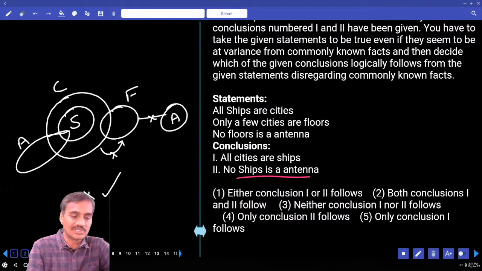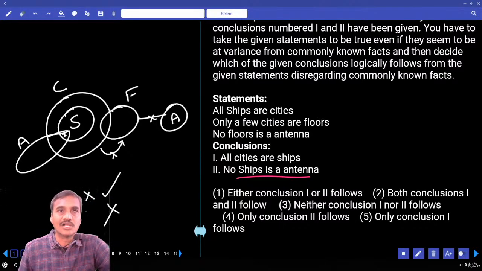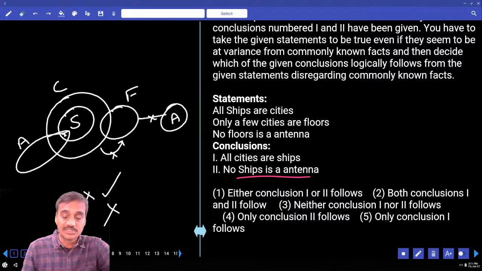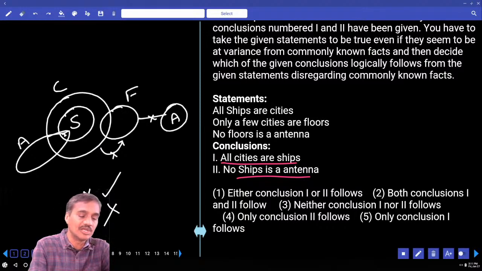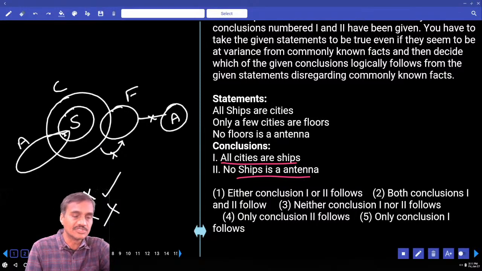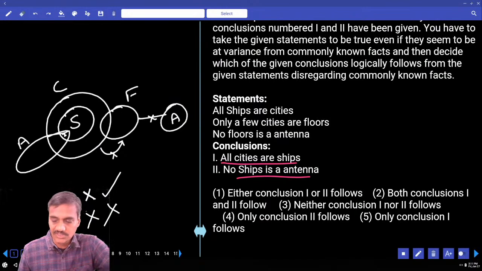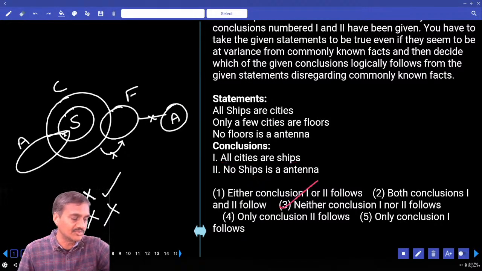Improvisation: some ships are antennas is true, so no ship is an antenna will be false. Alternate diagram true, previous conclusion false. In the same way, the previous conclusion, all cities are ships, if all cities are ships, now also that is false. Hence, what is your answer? Neither 1 nor 2. Choice 3, question number 5.